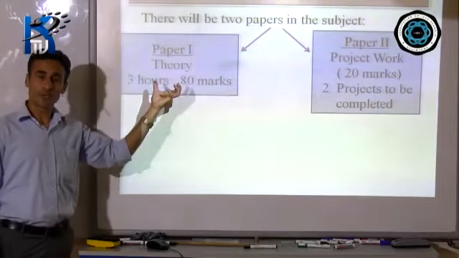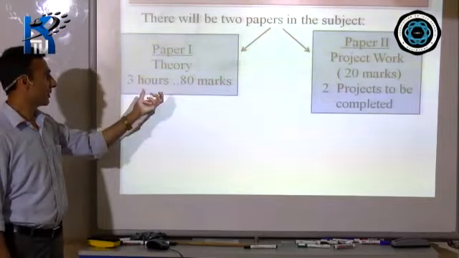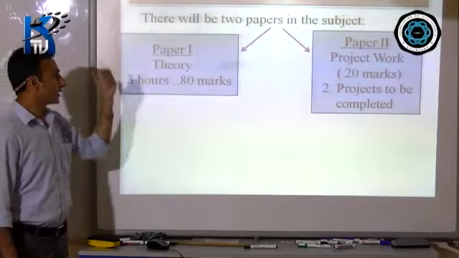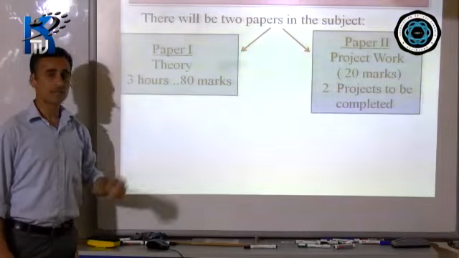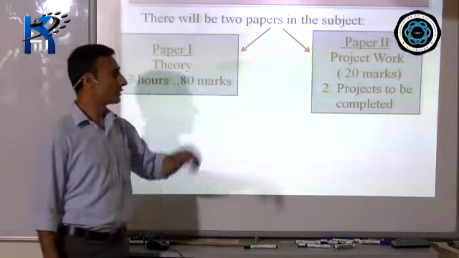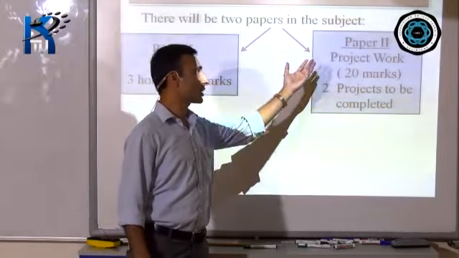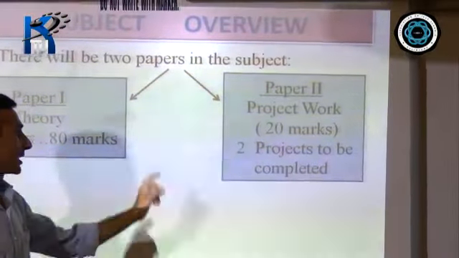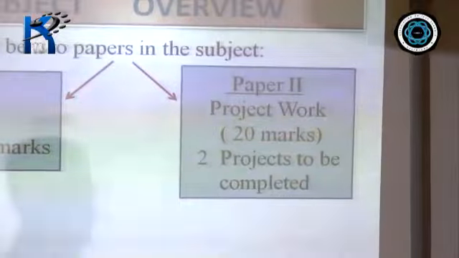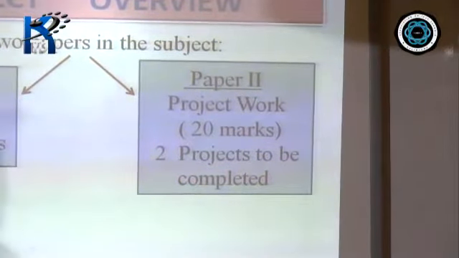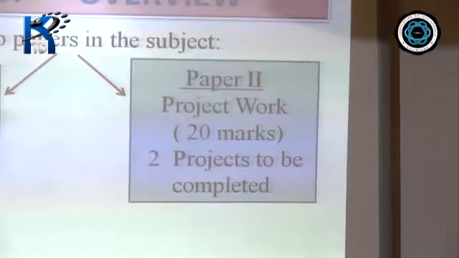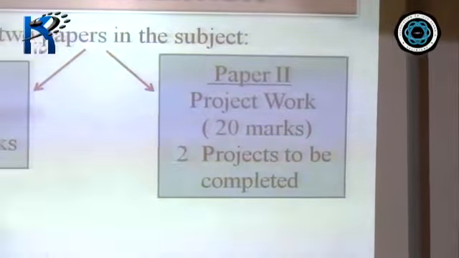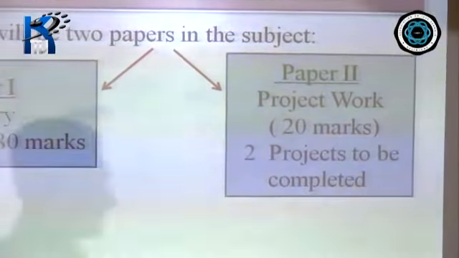Paper 1 is a theory paper, it's a written exam. You have a paper of 3 hours writing time, and the marks allotted for paper 1 is 80 marks. Then we come to paper 2. Paper 2 is a project work. You have 20 marks allotted for the project. You have to complete 2 projects. Your teachers will give you the projects and you have to do at least 2 projects, right? This project will be internally assessed and the marks will be sent to the council.